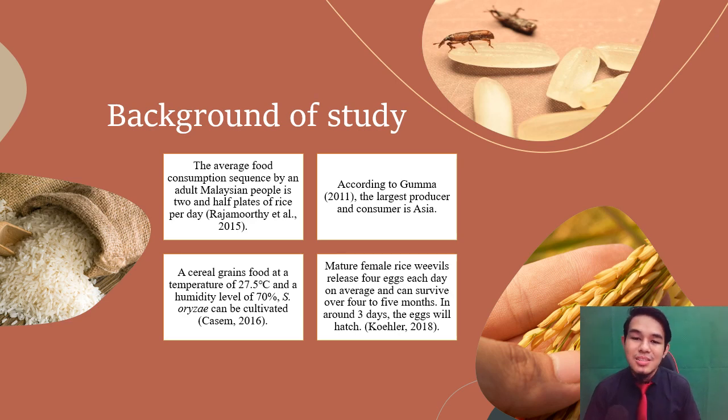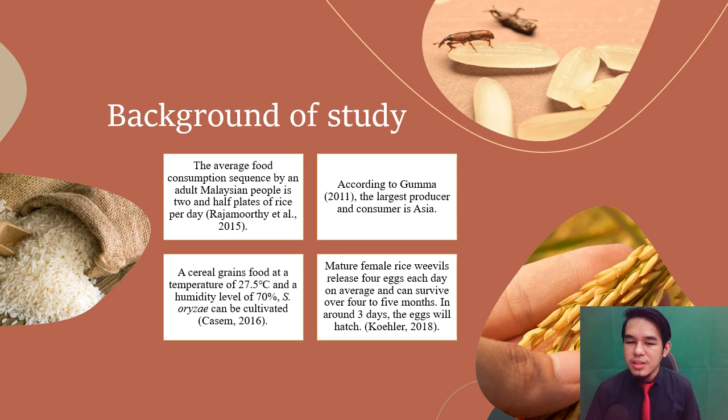The rice weevil, scientific name Sitophilus oryzae, is a tiny pantry pest that infests and feeds on stored food products. In grain food at a temperature of 27.5 degrees Celsius and humidity level of 70%, S. oryzae can be cultivated.